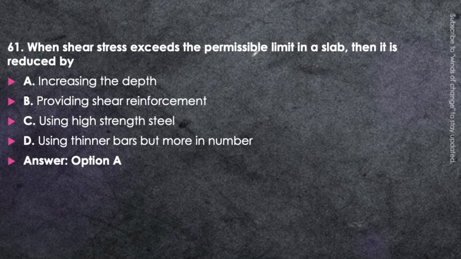We will increase the depth. This will be the first treatment provided in case the shear stress exceeds the permissible limit in the slab. If we increase the depth, then the shear stress, that is tau equal to V upon BD, will decrease if D is increased. So we try to reduce it below the permissible limit in the slab.